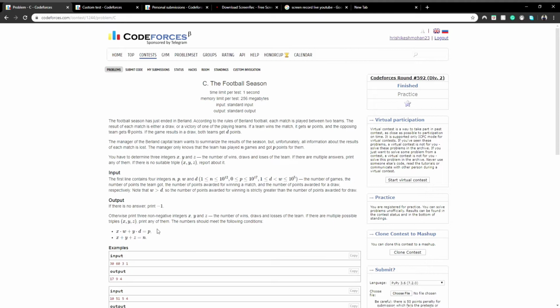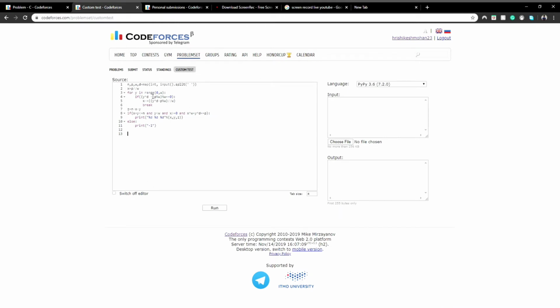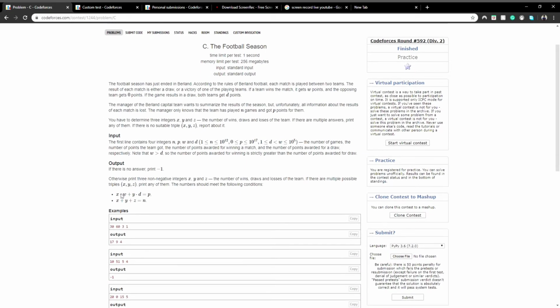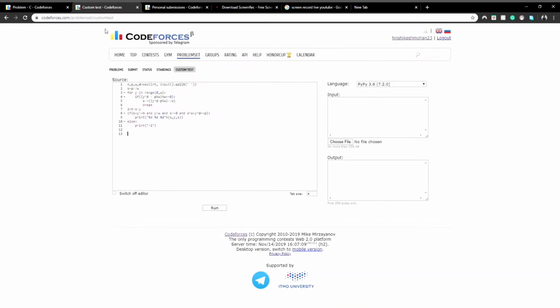Okay, so here we can conclude that for a particular case we can have infinitely many solutions. Now for the code, here we take the given input n comma p comma w comma d in one single line, and that is required, since if we look at the sample input and output, we have to take all the four numbers in one single line. So here, using the map function, we have taken the input of n comma p comma w comma d.